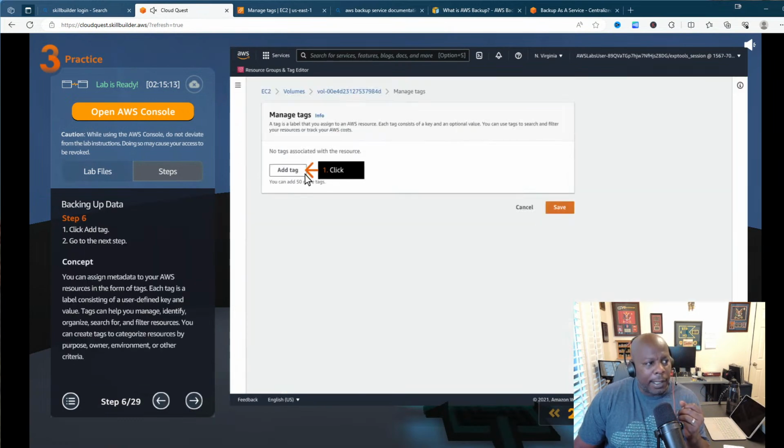Okay, so we got it, manage tags. All right, cool. So add tags, click add tag. The concept behind this is you can assign metadata to your AWS resources in the form of tags. Each tag is a label consisting of a user-defined key and value. So you have key value pairs. Those of y'all that are familiar with databases, right? Key value pairs, okay? Tags can help you manage, identify, organize, search for, or filter resources. You can create tags to categorize resources by purpose, owner, environment, or other criteria, okay?